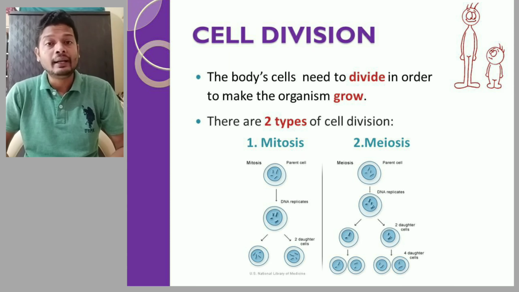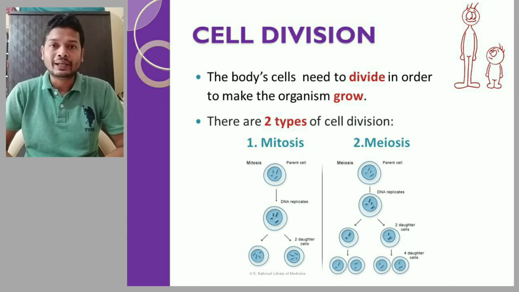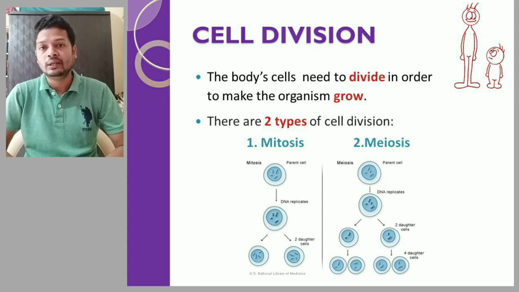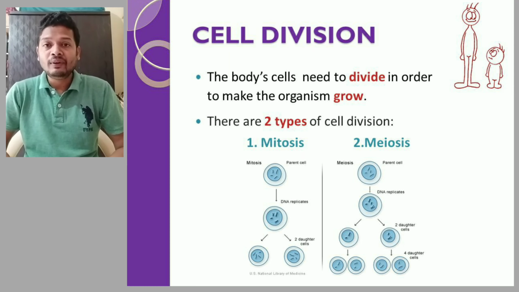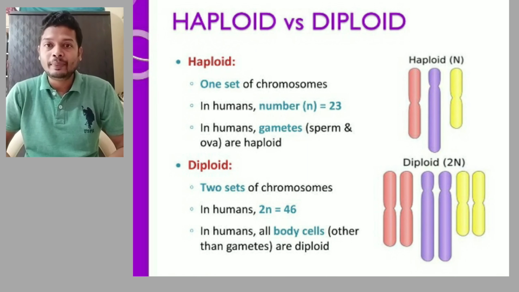Now let's take our example. We have 46 chromosomes in each and every cell. 46 chromosomes means we have 23 pairs. Like when I have a pair of shoes, that means I have two shoes. Two pairs of shoes means I have four shoes. The same way, when I say 23 pairs, that means each pair contains two chromosomes. So like that, 23 pairs is 46 chromosomes in total.